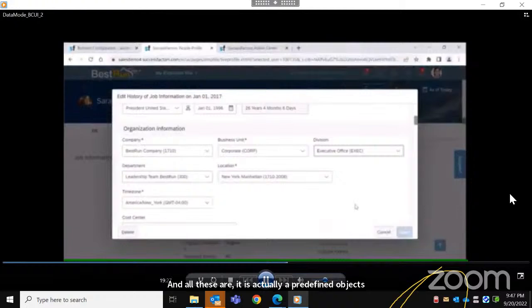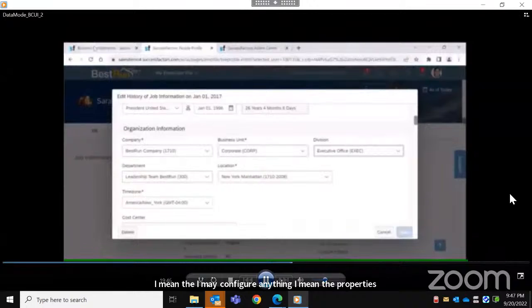That means whenever a SuccessFactors system is implemented, these are standard, pre-delivered objects. They will be there in the system, so we don't need to configure the properties of this field.